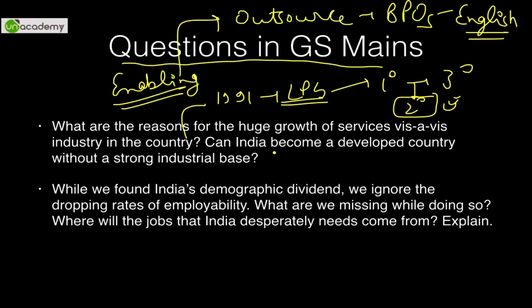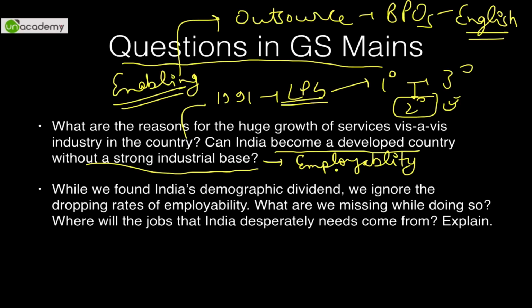But can India become a developed country without a strong industrial base? No. There are various reasons, because a strong industrial base is the backbone of almost all developed economies. There are a few exceptions also, but more or less that is the general rule. Secondly, the employability potential of the manufacturing sector is much higher than the services sector as a percentage of contribution to GDP.